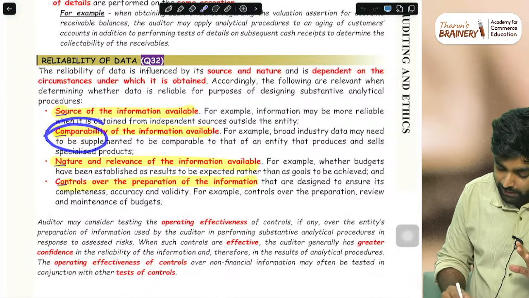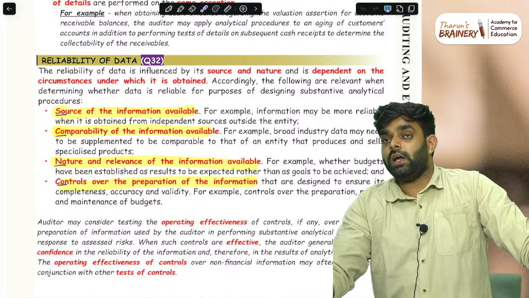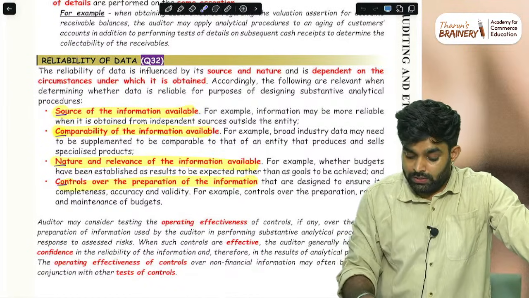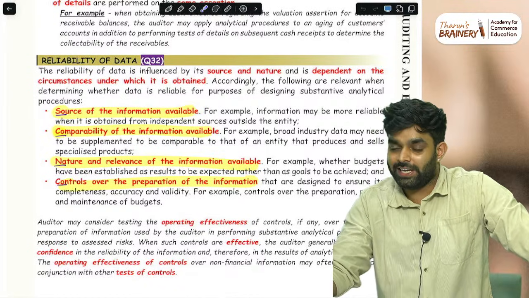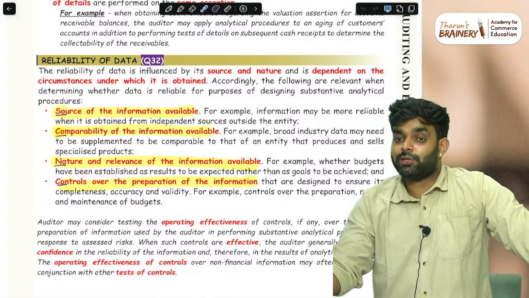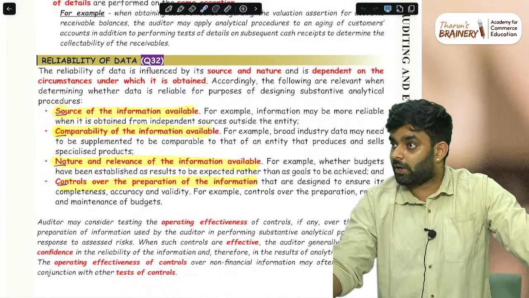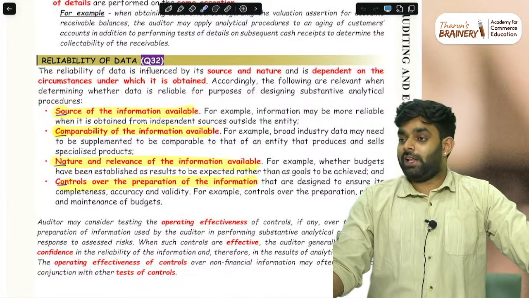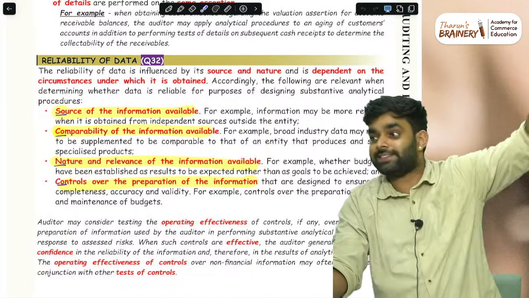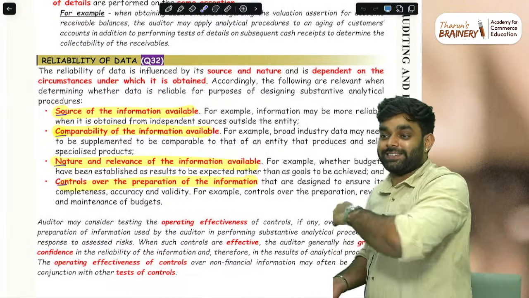Same with comparability of information available. Can I compare the information with similar information? For example, analytical procedure is actually not an audit. Normally in your firms, you would have seen, in mid-size firms, once the audit is over, there will be a finalization meeting with the client. There the chartered accountant will just give some suggestions, just show off, saying this ratio, that ratio is low. But the data is 6 months old. Why is a suggestion needed? The company has performed another 6 months.